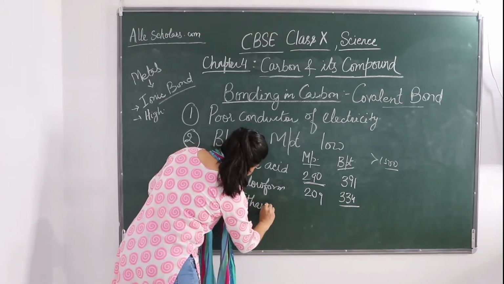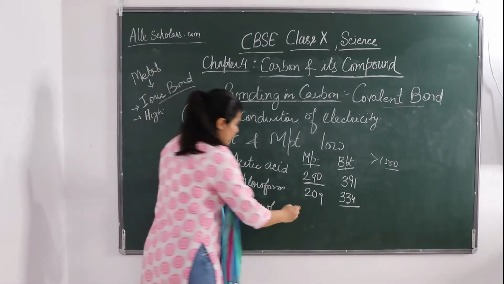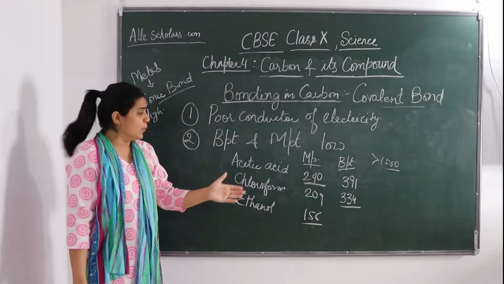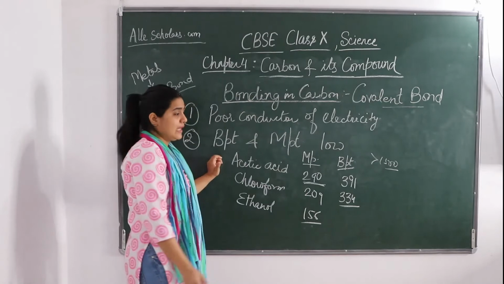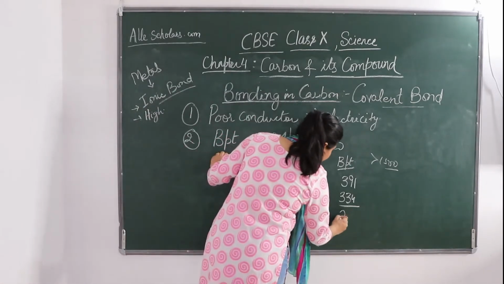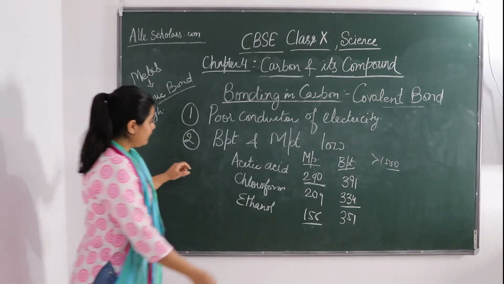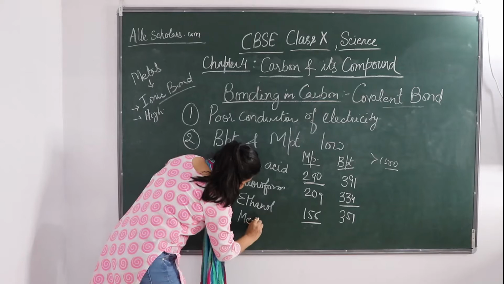It is also a carbon compound. What is its boiling point? The melting point is 156, very low, and the boiling point is 351. Again it is low. And if we talk about a very common carbon compound, that is methane.